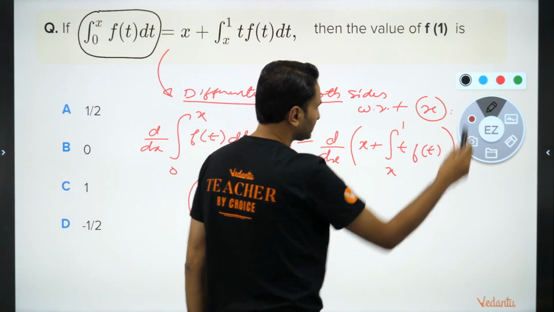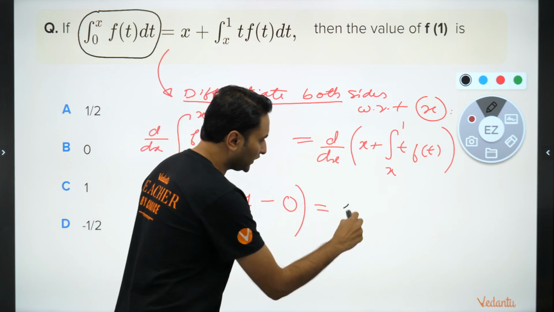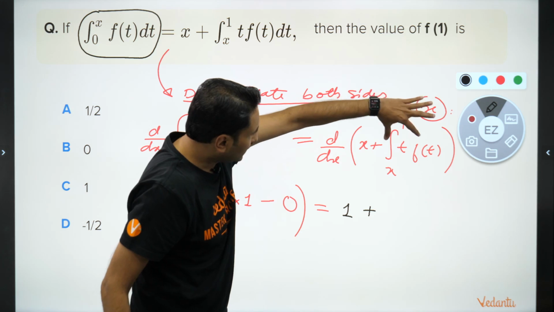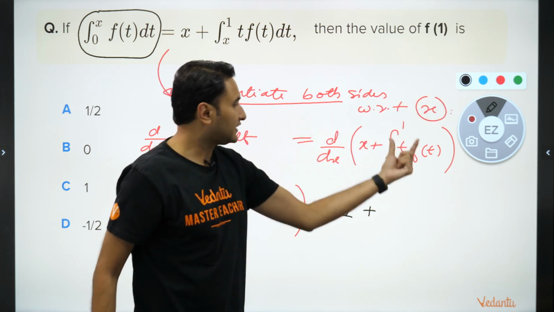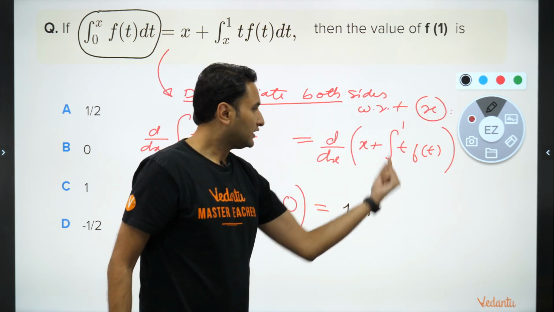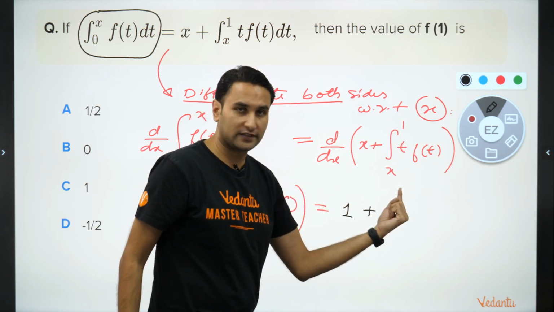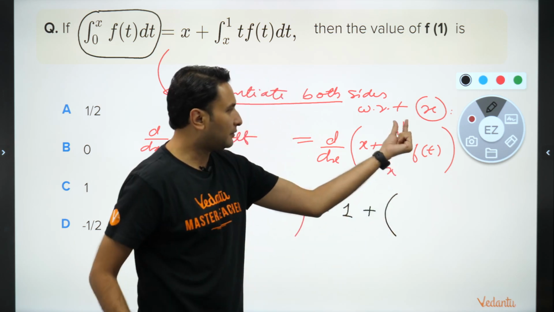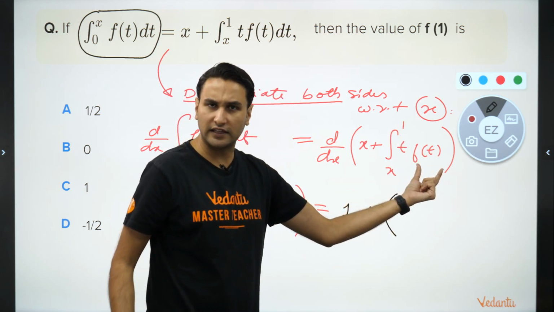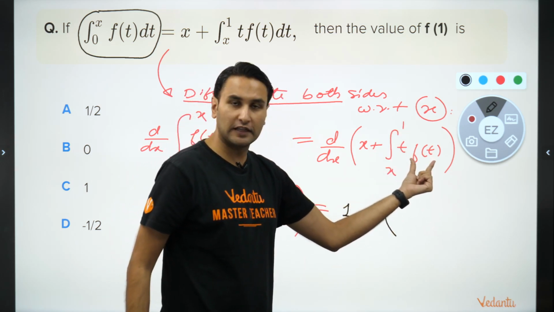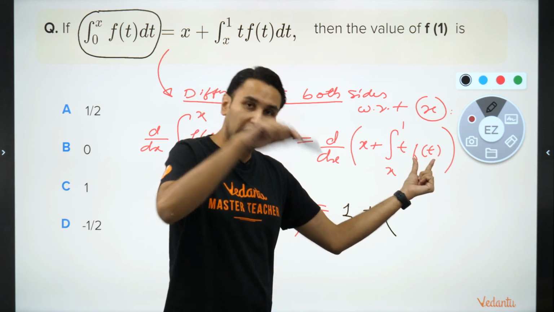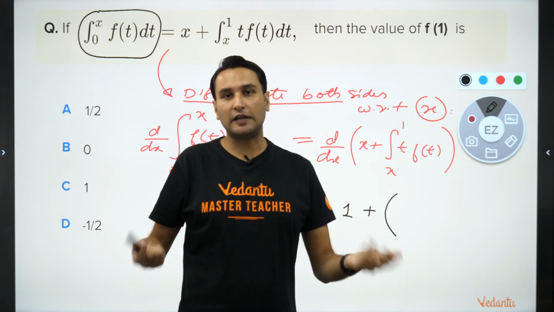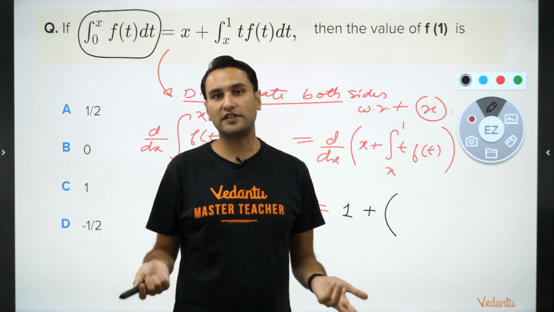Let us see. Differentiation of x is 1 plus, now Newton-Leibniz, again it is Newton-Leibniz. f of t is a function of t and the limits are functions of x. So first we'll put the upper limit, but do we need to put the upper limit? No, because first we put the upper limit in the place of t, multiply by differentiation of the upper limit, but the upper limit is a constant, so what will its differentiation be?